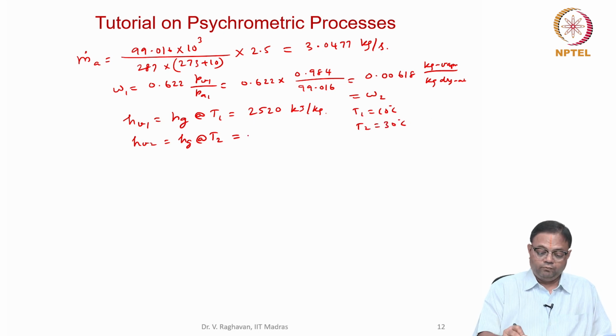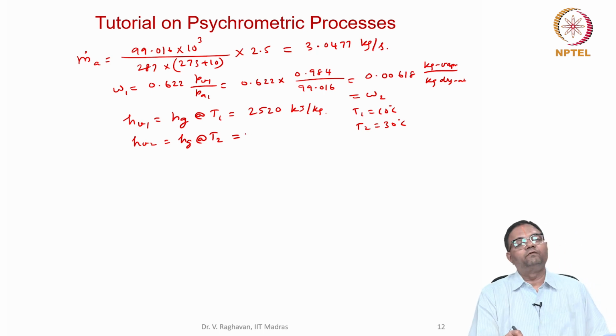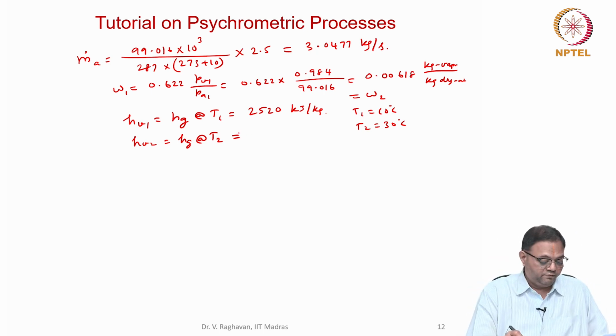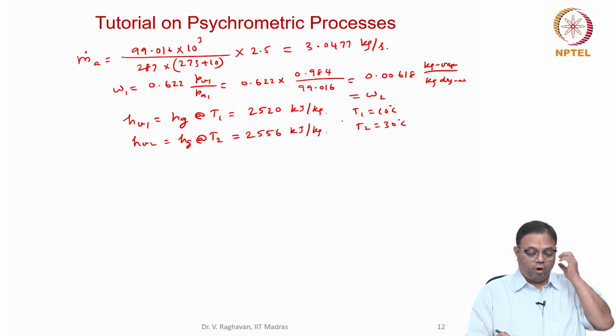It's all given in the problem, so you get the value of HV2, the saturated vapor's specific enthalpy at T2, as 2556. So all the values are known.